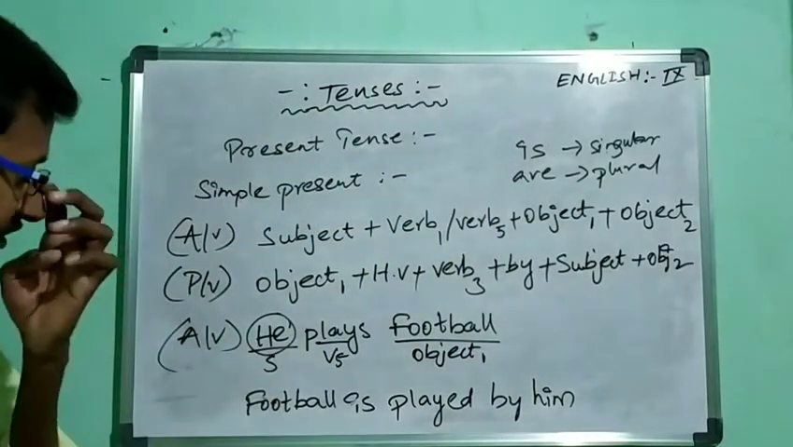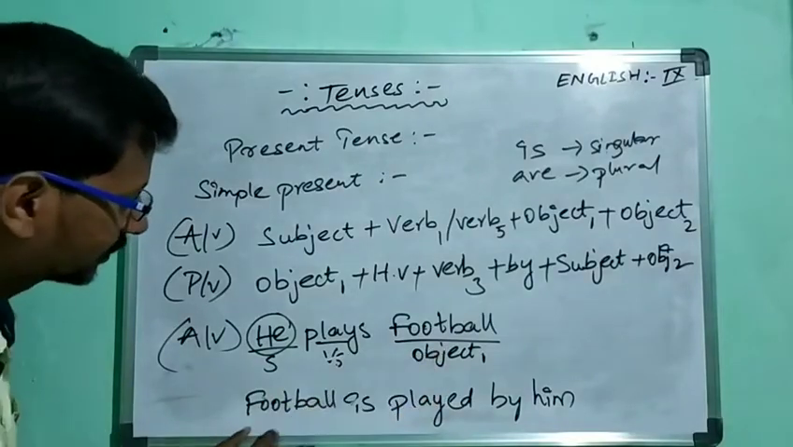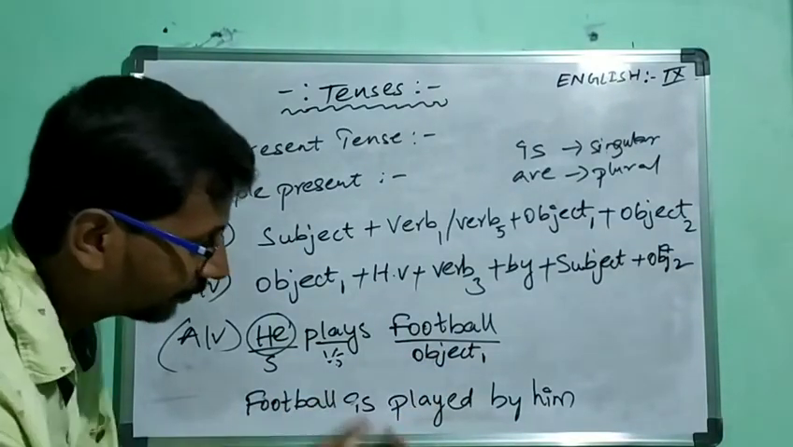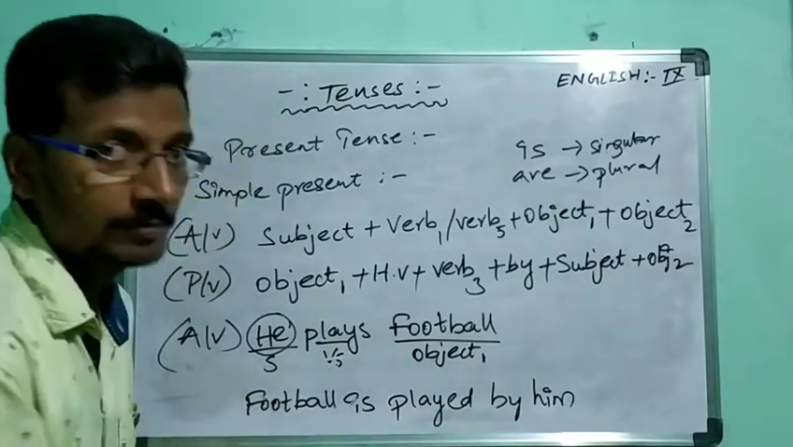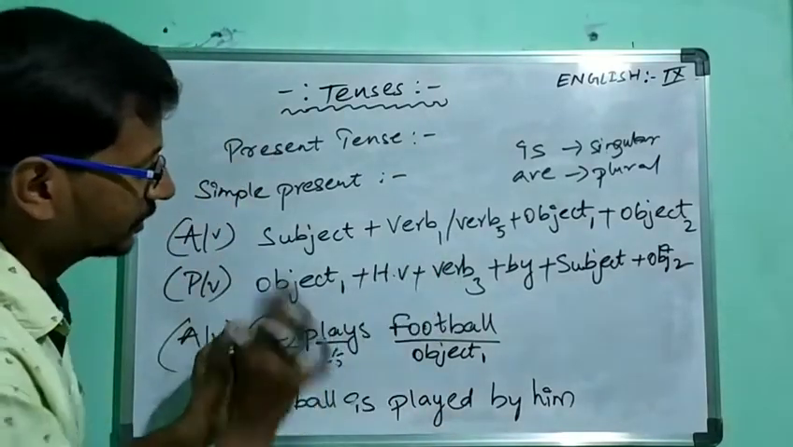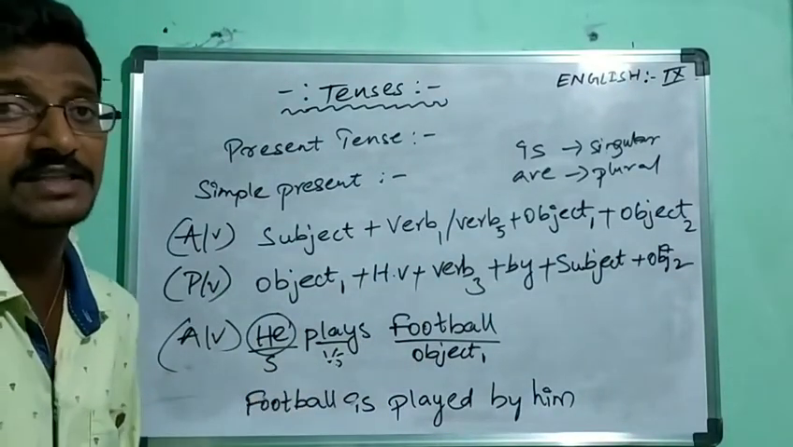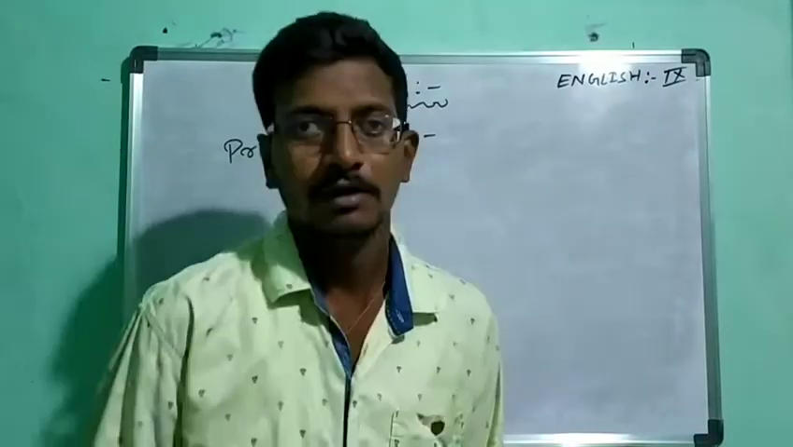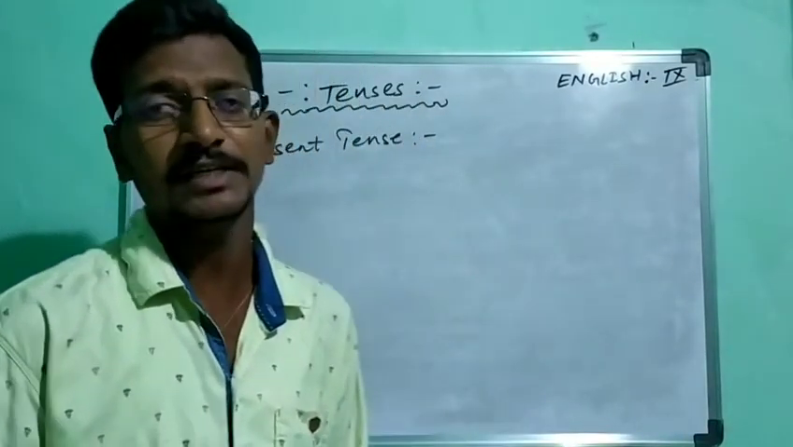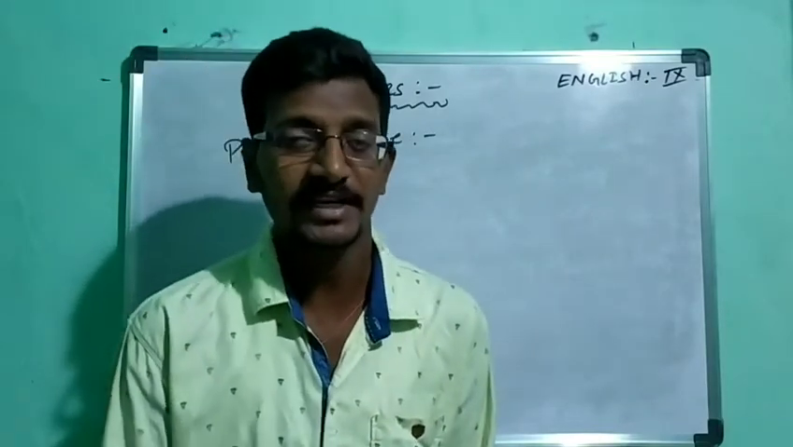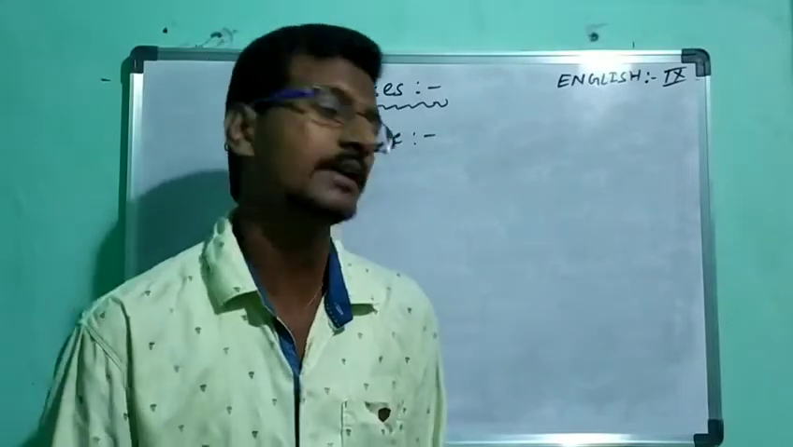So at last, he plays football. Then next, the passive voice is football is played by him. He plays football. Football is played by him. So that is the structure of the simple present. Okay. So let us recall this simple present. So we had completed simple present. So now let us know about the present continuous. The second type in the present tense, that is present continuous.